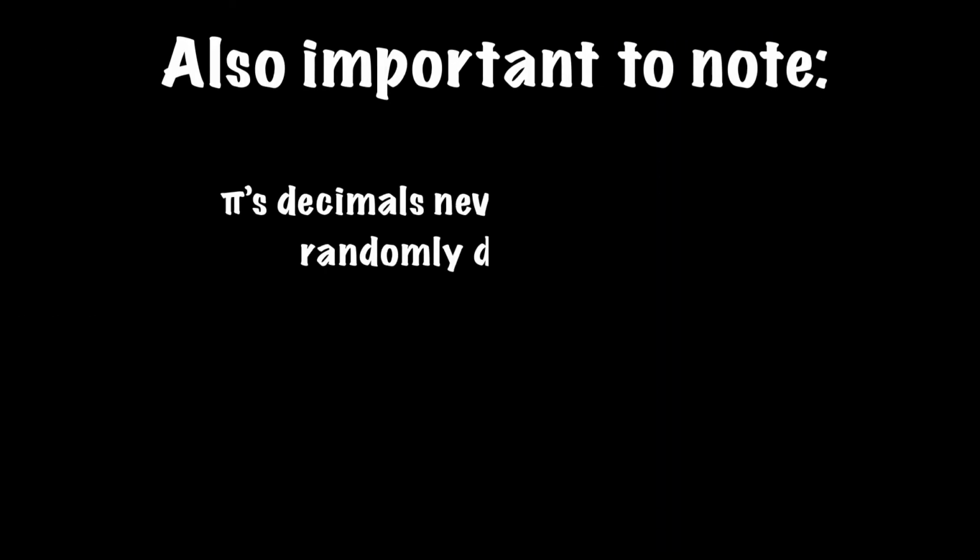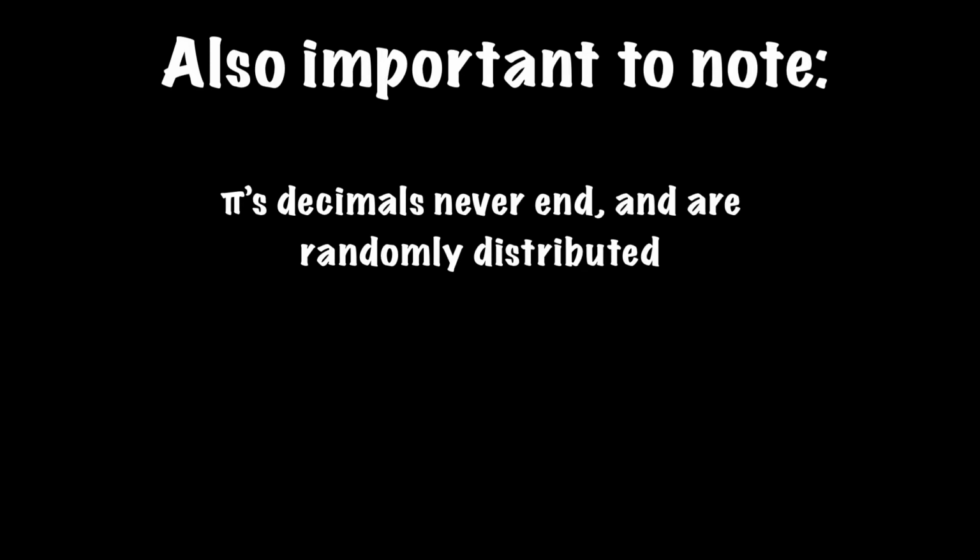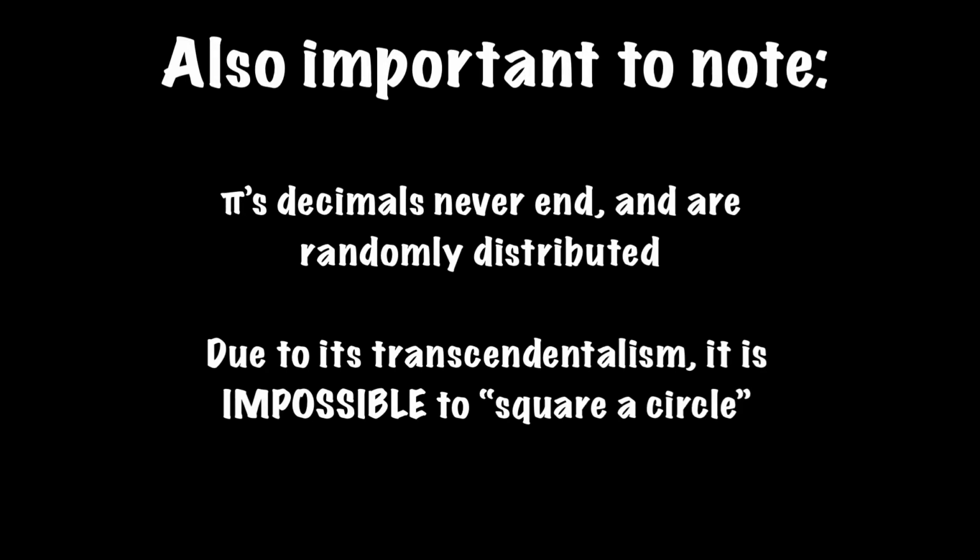There are also some other important things to note with pi. Pi's decimals never end and are randomly distributed according to statistical significance. This gives the number its very random and non-uniform nature. Also, due to its transcendental nature, it is impossible to square the circle. This means that it is mathematically and physically impossible to construct a square with the exact same area of a given circle, using a straight edge and a compass alone.